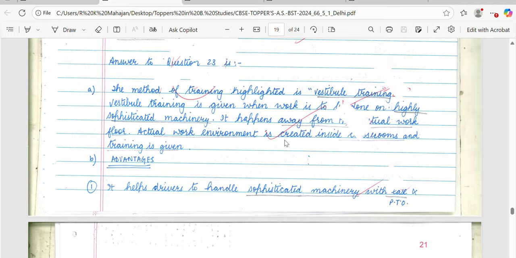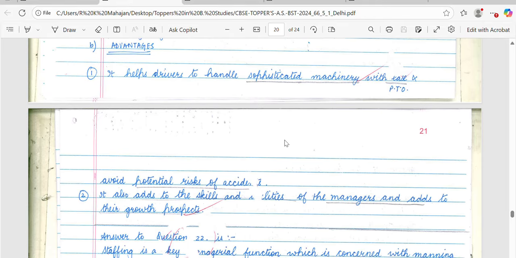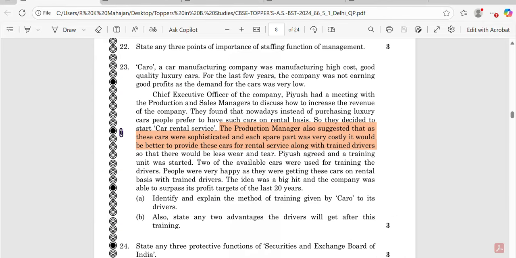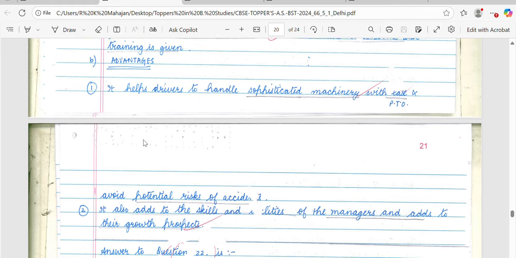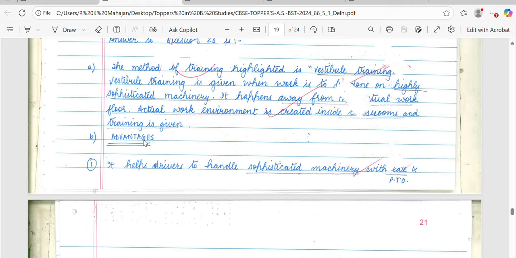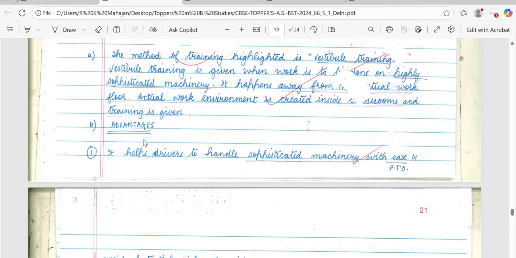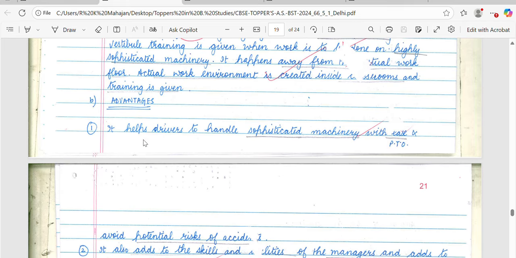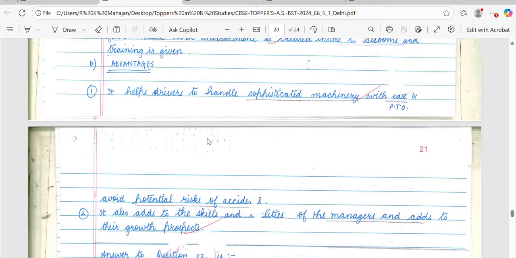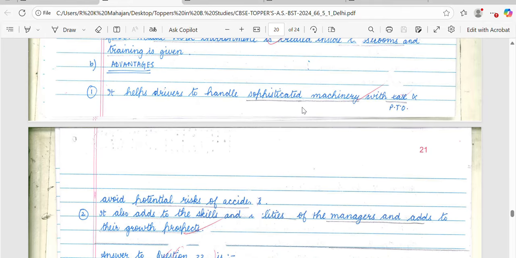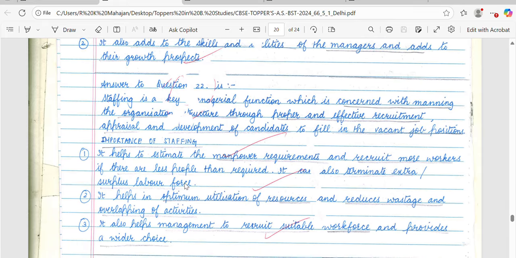So the method has been explained, and the two advantages asked in the question have also been mentioned. This way the student has been given 3 marks. Again, I advise you should give the heading, and if you can't give the heading, then you can highlight some words which can work as your heading, but it is always preferred you should assign the headings.